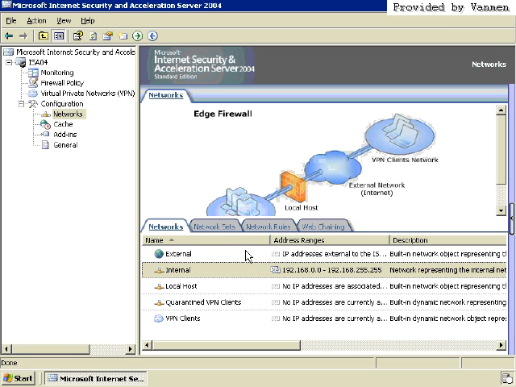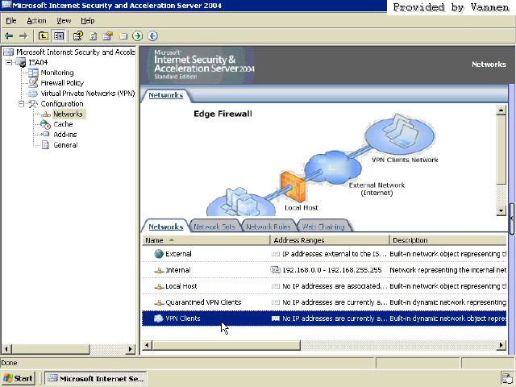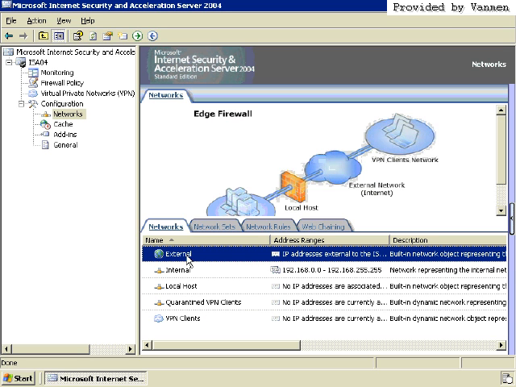So I think you guys got the concept. These are the networks that ISO server relates to. External means anything that is outside of this network. Now, does that mean the internet? Well, it could, unless you had maybe another firewall, maybe a third-tier firewall, if you will, that goes between the ISO server and the internet, and you have kind of a back-to-back configuration. So it could be like a DMZ kind of thing, or it could be the direct internet.